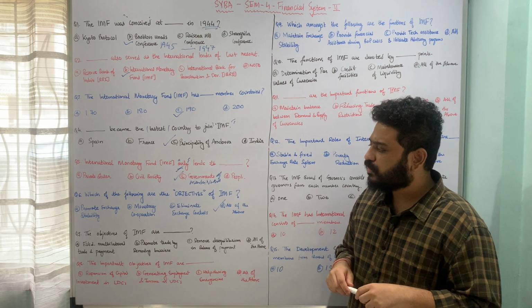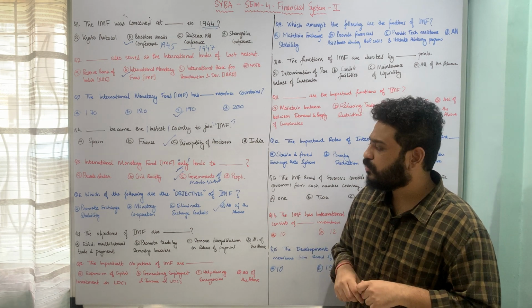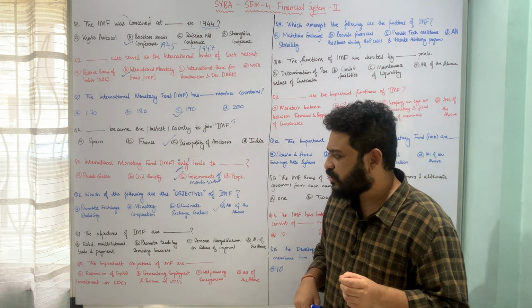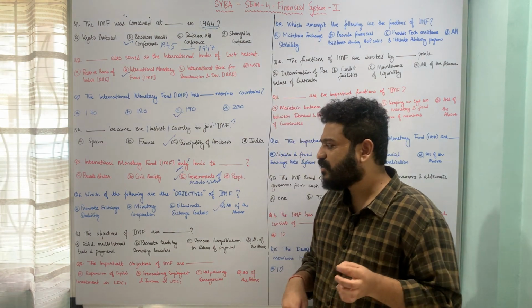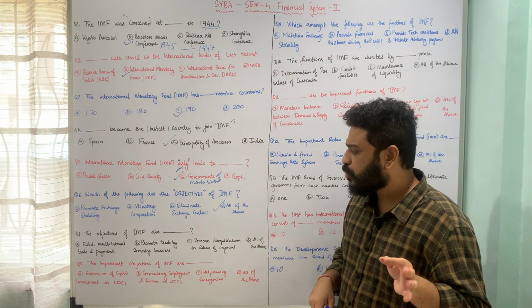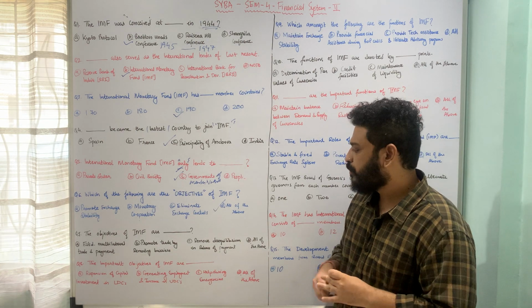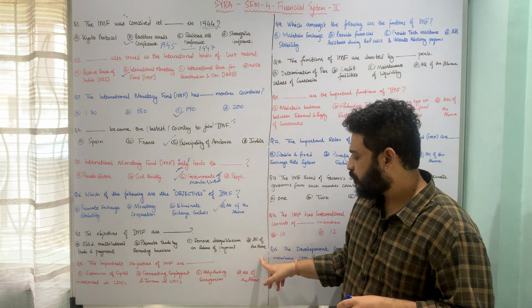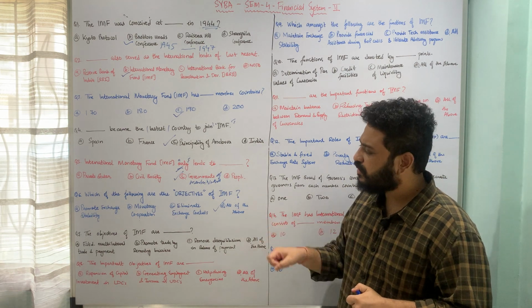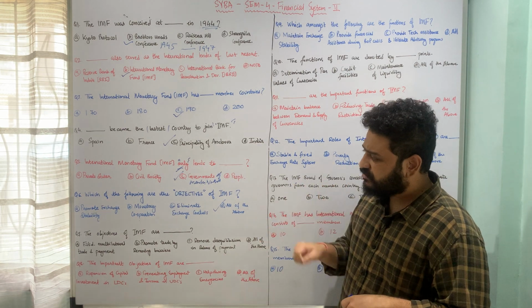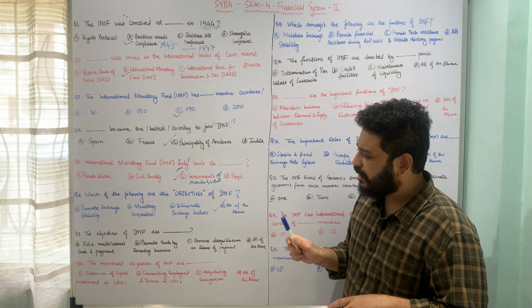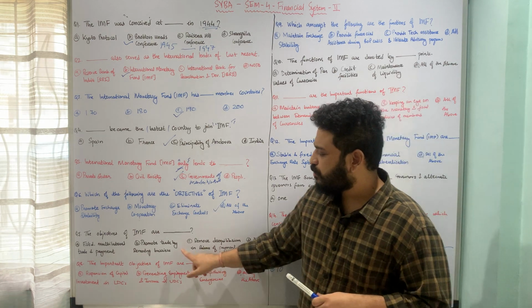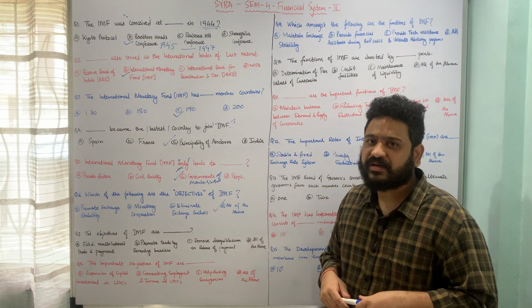Let us look at what are the underlying options available to us. Establishment of multilateral trade and payment system, promote trade by removing barriers, remove disequilibrium in balance of payment of the member nations, and all of the above. So here again we are looking at the objectives of International Monetary Fund, and fortunately all these 3 points talk about the objectives of International Monetary Fund.